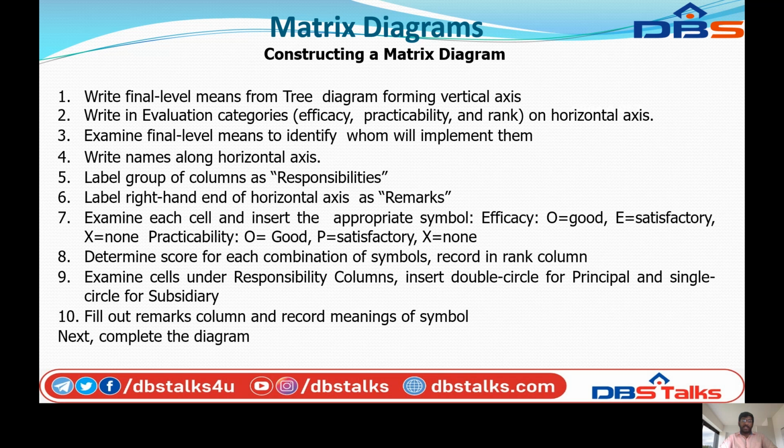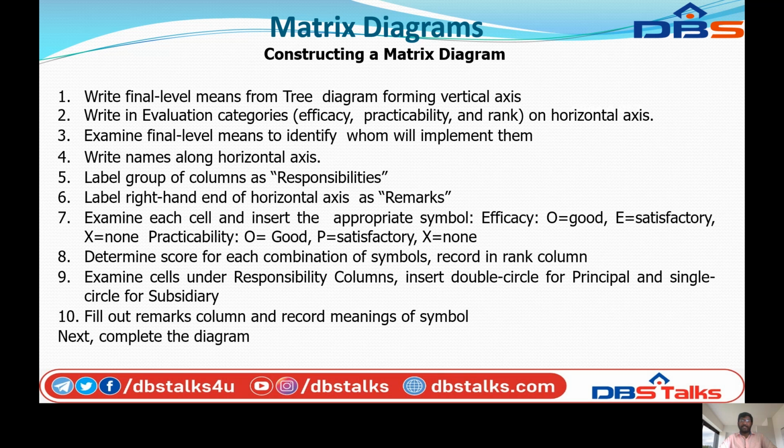Label groups of columns as responsibilities. Label the right-hand end of the horizontal axis as remarks. Then examine each cell and insert the appropriate symbols. We can insert many symbols, so the appropriate symbols will be inserted. The symbols are: